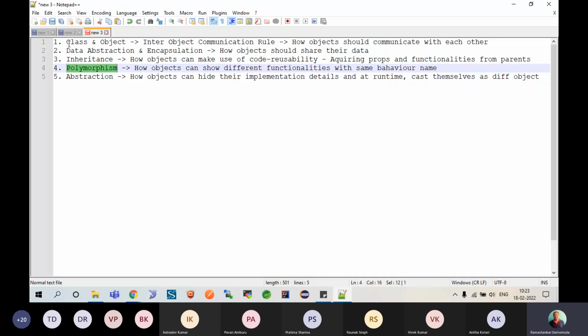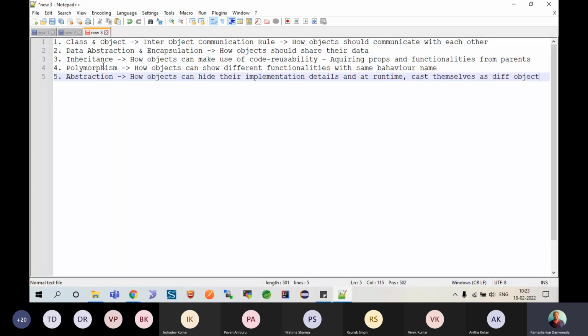So class and object is the primary rule. It says that the class you write will behave as an object at runtime, and then how objects have to communicate with each other depends on data abstraction and encapsulation. And then we have inheritance. This is where we learn how objects can acquire properties and behaviors from their parent object.